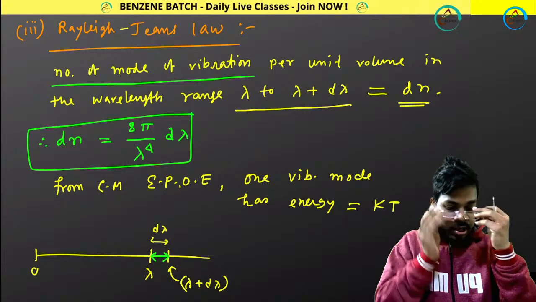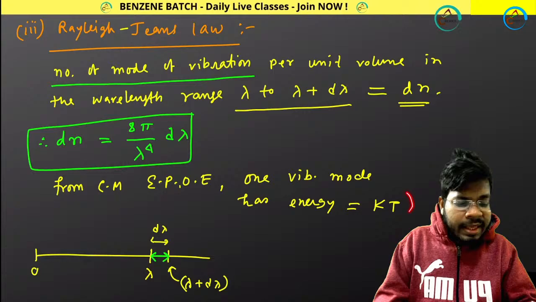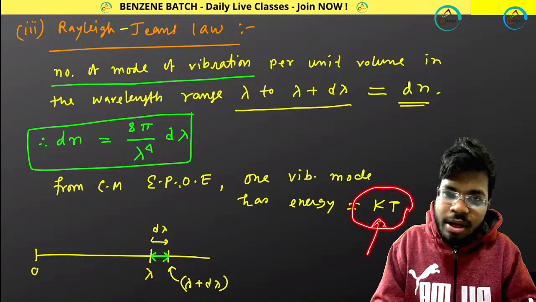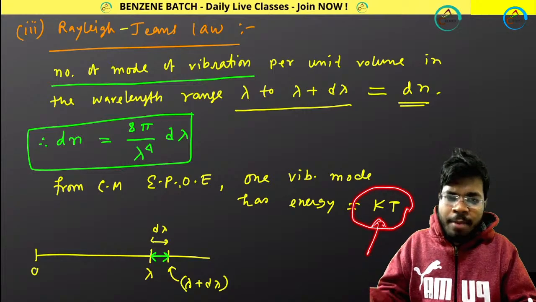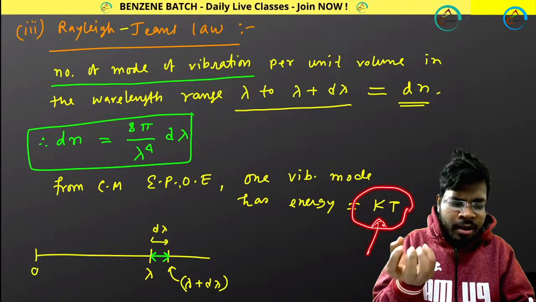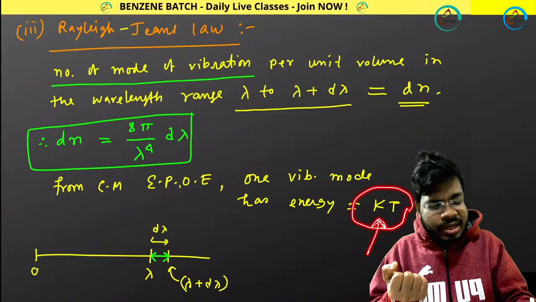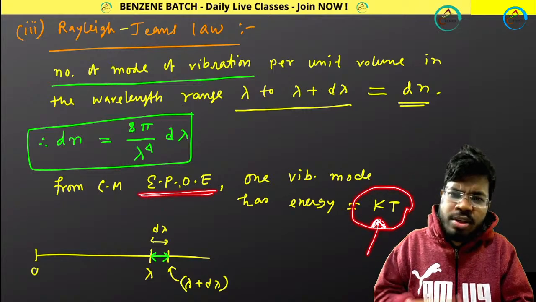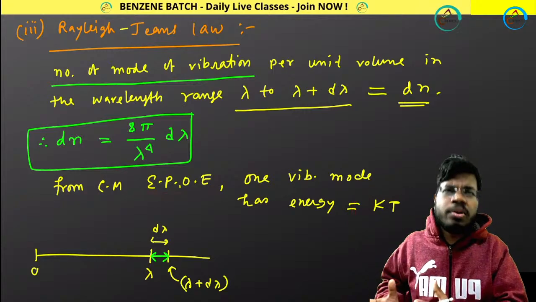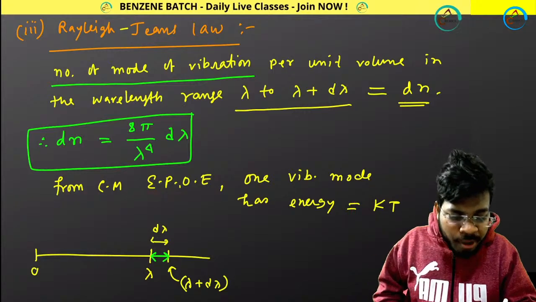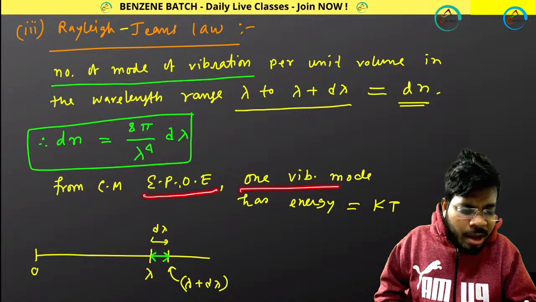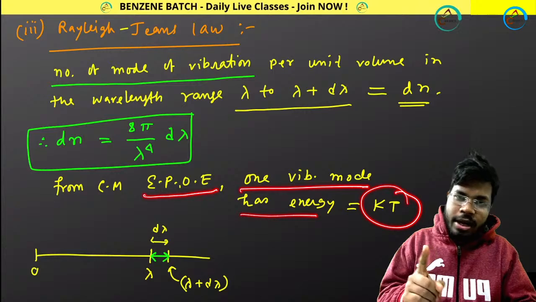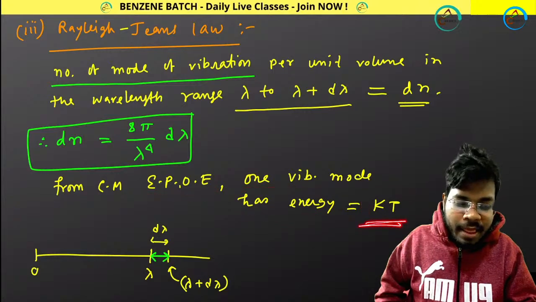You can ask me how I am getting this kT. I will be teaching this in the gaseous state chapter, or you can check my YouTube channel, where I have already uploaded the video on gaseous state. You will get this from the equipartition principle. So from the equipartition principle of energy, one vibrational mode has energy kT.